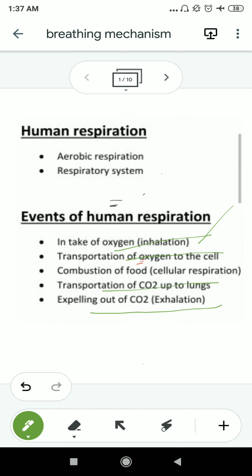We also discussed the transportation of CO2 as well as oxygen up to the cellular level. Now in our next topic we will discuss cellular respiration, which is a very important process of human respiration.